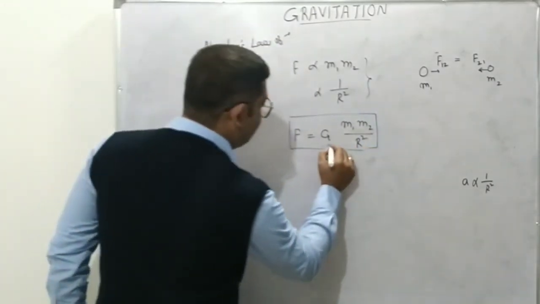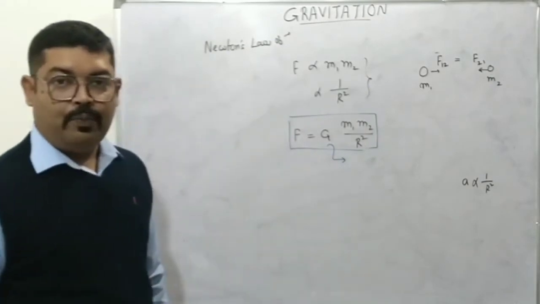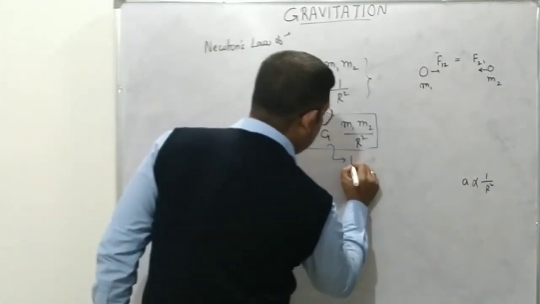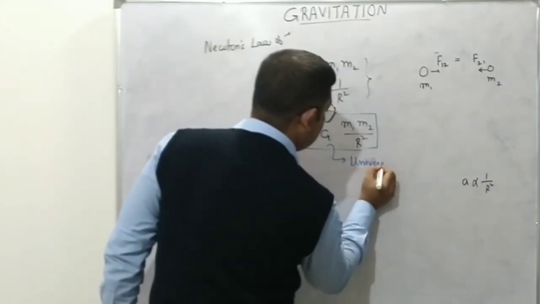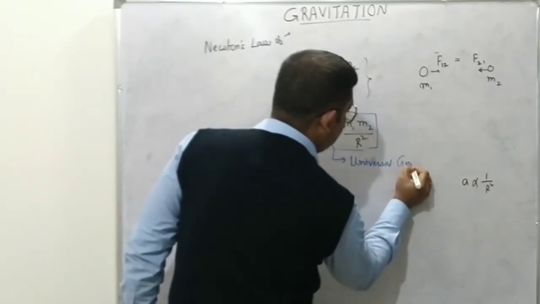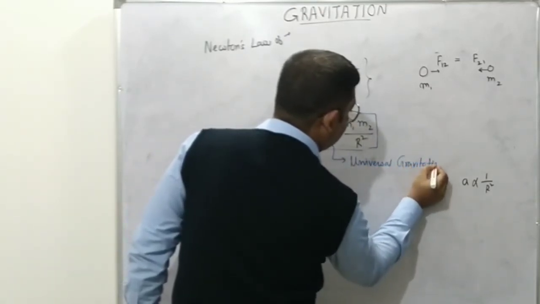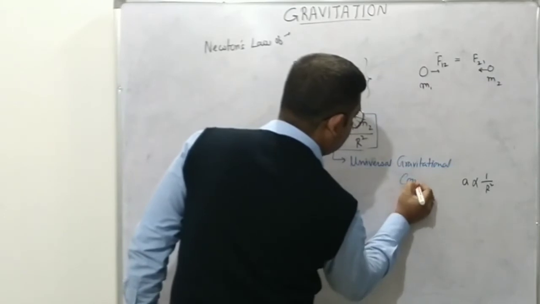where this constant of proportionality is known as the universal gravitational constant.